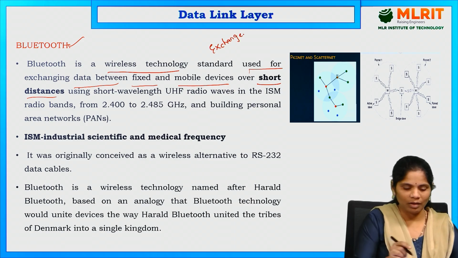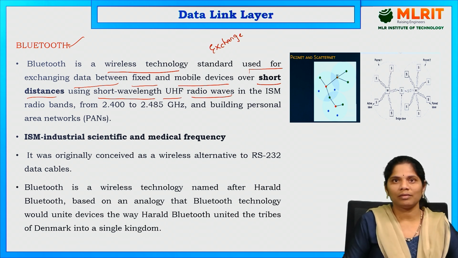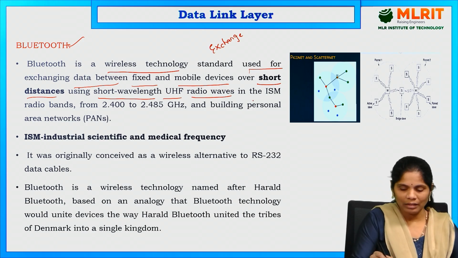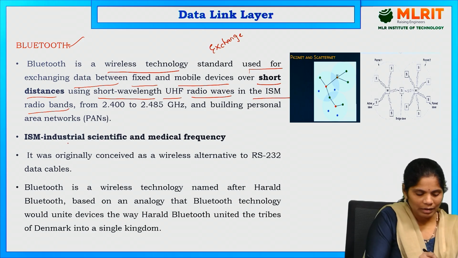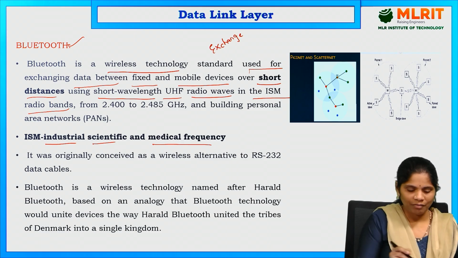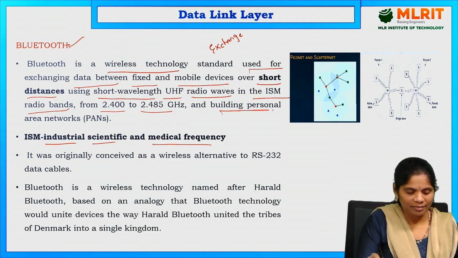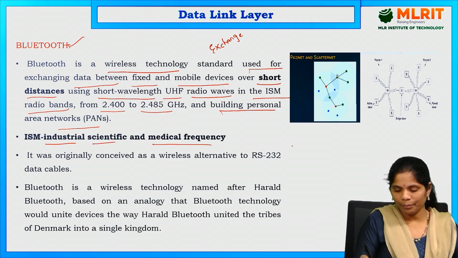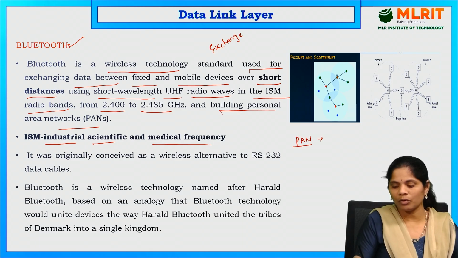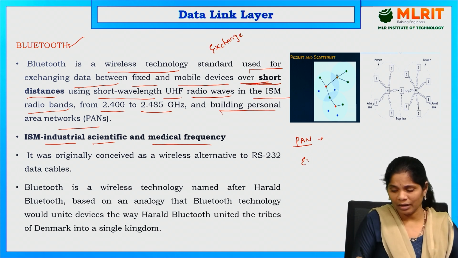Bluetooth uses short-wavelength, ultra high frequency radio waves to send data between sender and receiver in the ISM radio bands. ISM stands for industrial, scientific and medical frequency. Using this, we send data in the range of 2.400 to 2.485 gigahertz, building personal area networks. A personal area network is used within a room, for exchanging data between devices over a short range.